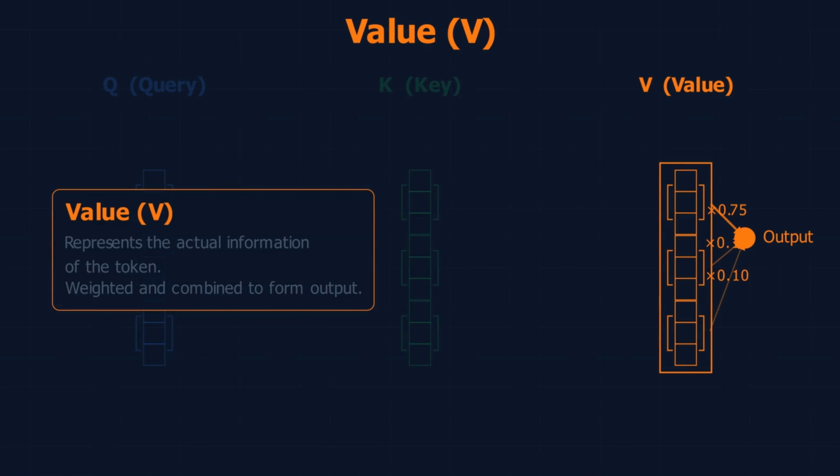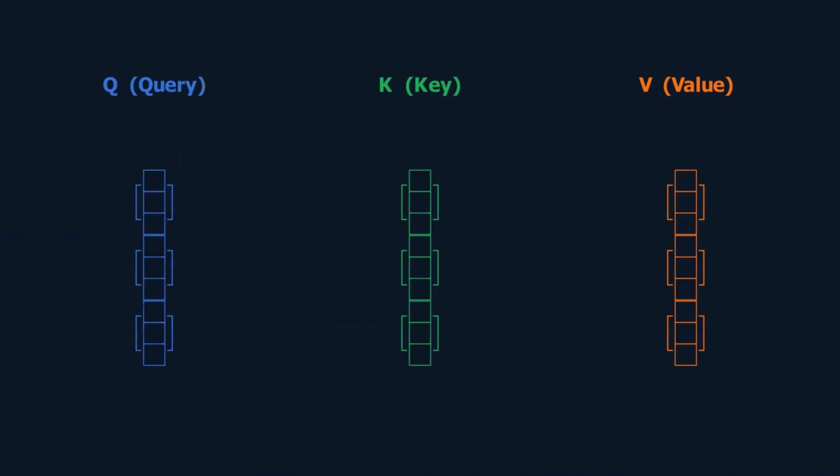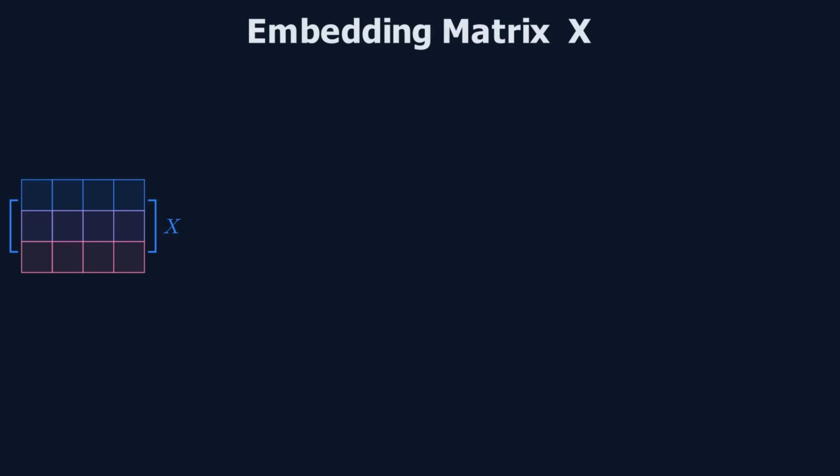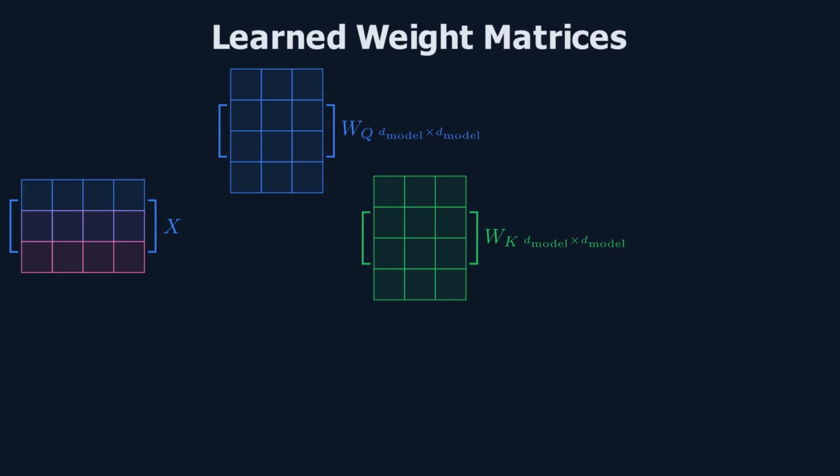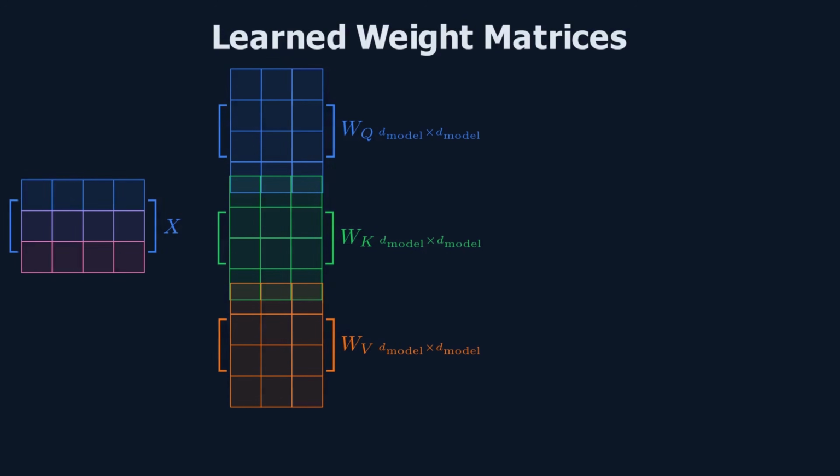Now let's look at the math part of the attention mechanism. This is the embedding matrix X, whose rows E1, E2 and E3 represent the static embeddings of the tokens "I like math". Now we are going to take weight matrices WQ, WK and WV. These matrices are learnable parameters or weights whose values are decided during backpropagation.